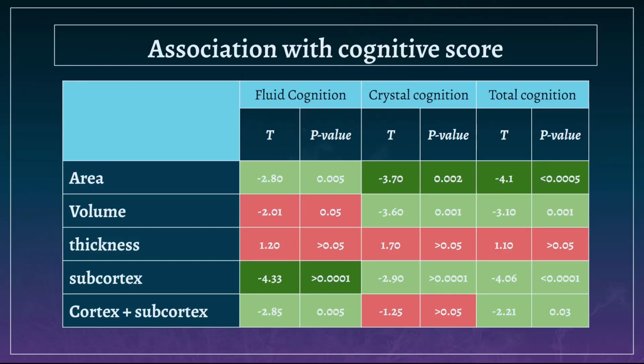Interestingly, the combined measure that was created from cortical area, volume, thickness and subcortical volume, and had the best accuracy, always has less power to capture cognitive scores, and there was no relationship between combined brain age and crystallized cognition.